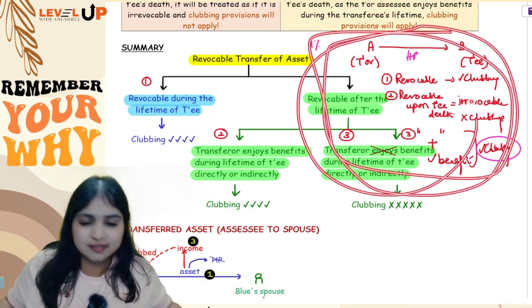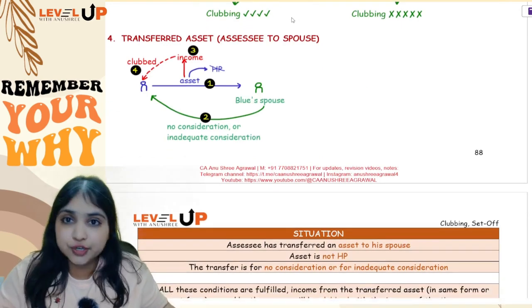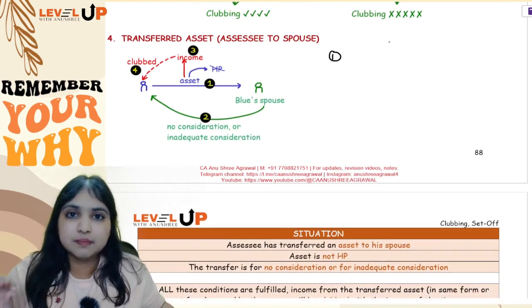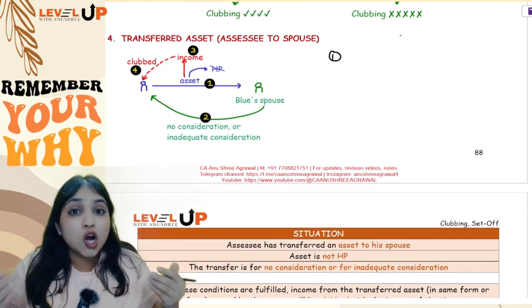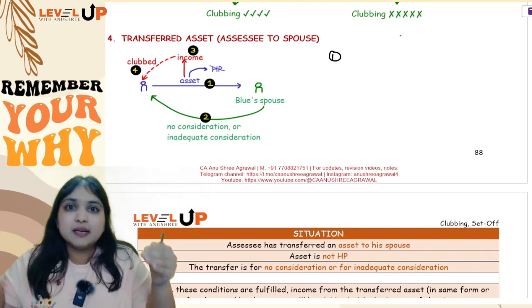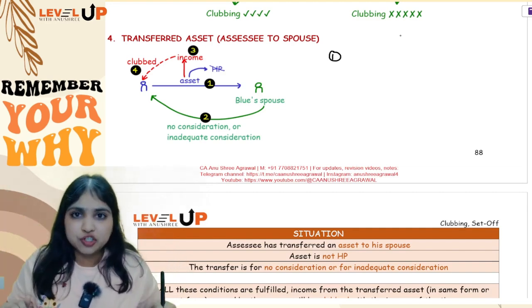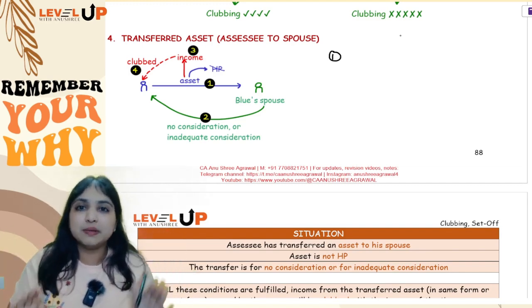I am very sure with this itself you would have understood. So totally 3 adjustments we have learned, guys. Tell me what was the first one. In the first adjustment, there is an assessee. He is having substantial interest in an entity. He along with his relatives are having at least 20% equity shares in the entity. In that same entity, his spouse is employed without any professional or technical qualifications and is earning salary from there. That salary will be clubbed with the assessee's income.